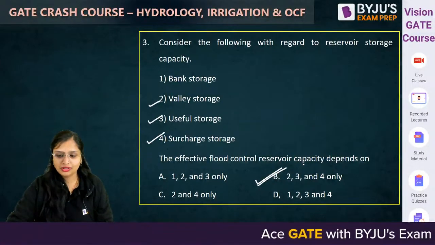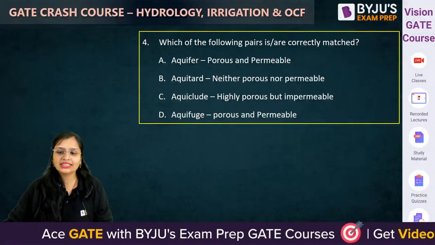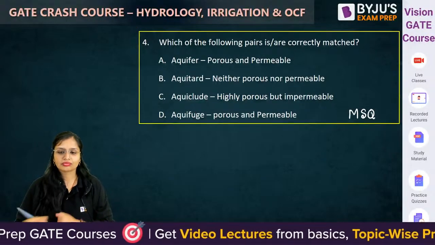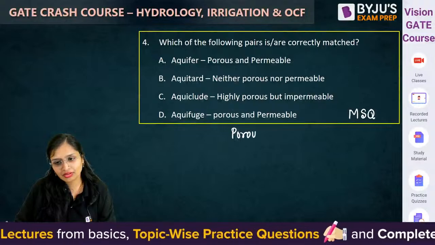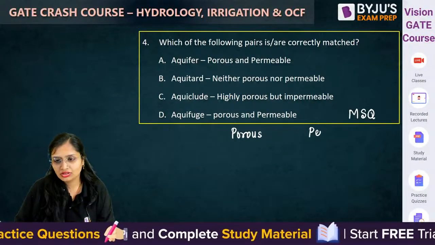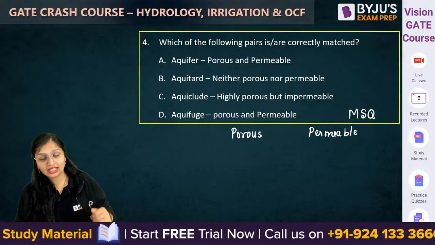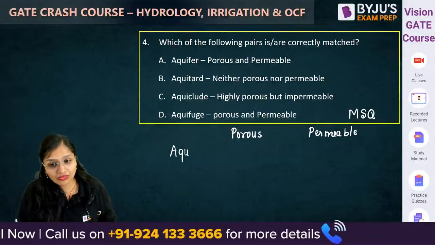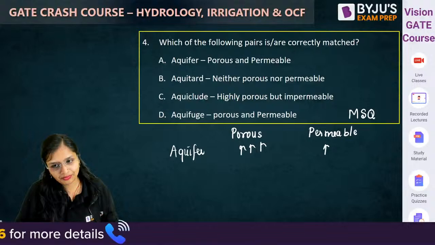Clear? Next question. Which of the following pairs are correctly matched? This is an MSQ. Sometimes they give you the example also and ask you to match the following. Okay. If you talk about aquifers, it is both porous as well as permeable.